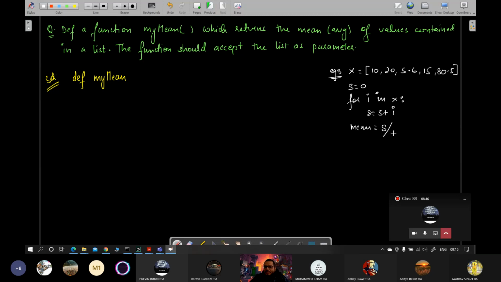Sir, in the loop only we can add another counter. Okay, we can do that. That also you can do, और नहीं तो ये भी कर सकते हैं by len of x. That can also be done. Or what he was suggesting is, and then you can print mean. Ullas क्या बता रहा था, I will tell you. He was also suggesting something which was okay. That's also a good solution.